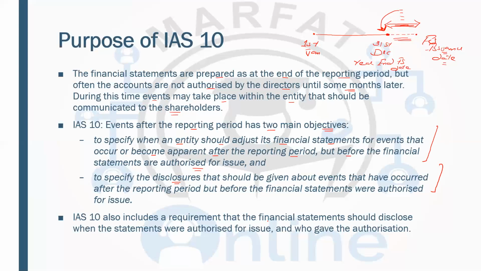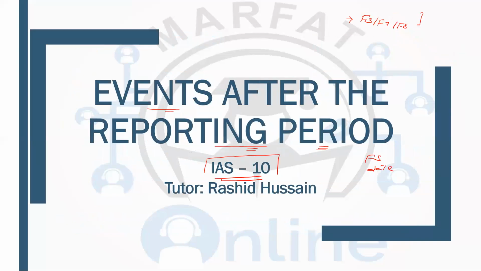IAS 10 also includes the requirement that the financial statements should disclose when they were authorized for issue and who gave the authorization as well. So this is the objective of the standard. We are going to identify the events which have occurred after the year end, which is why the standard is called events after the reporting period.